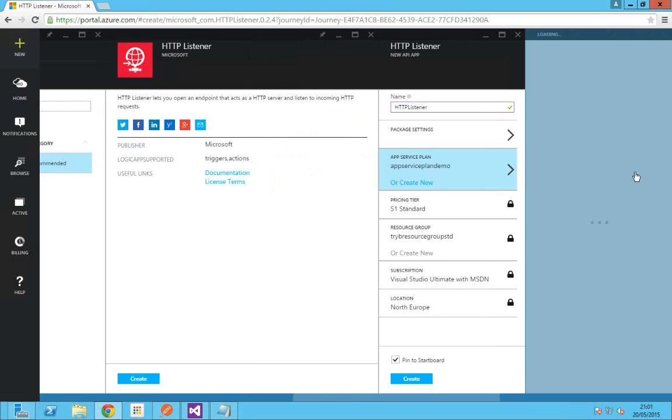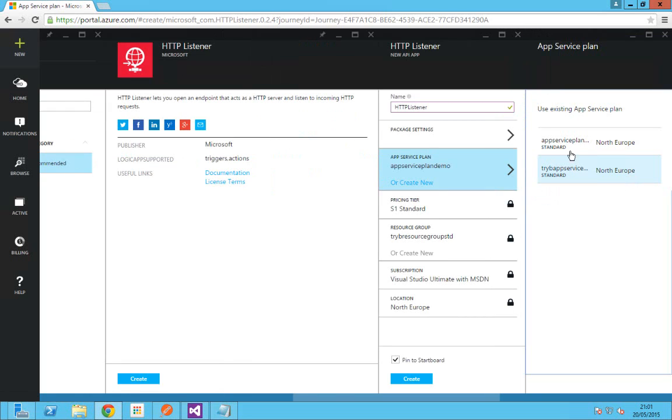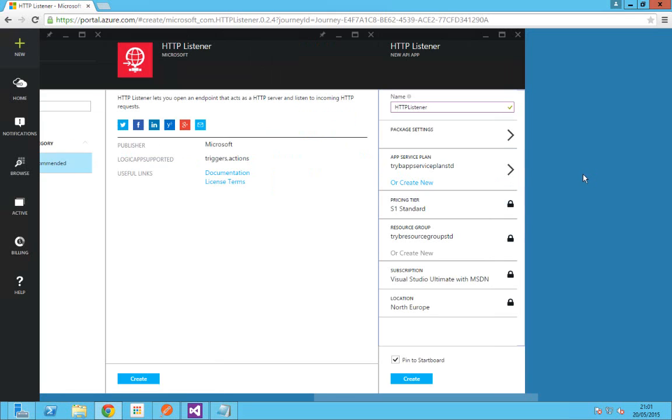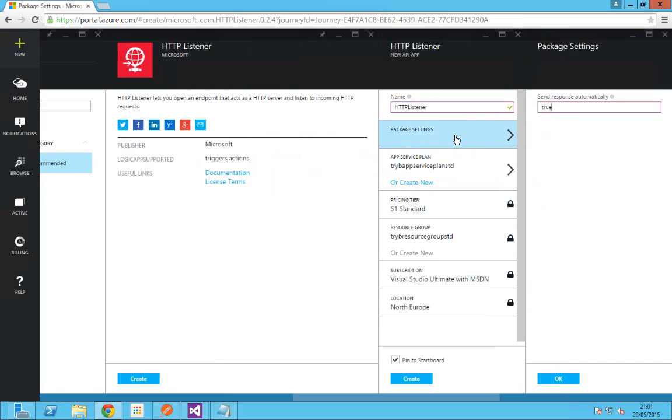If you have more than one created already, they will be listed here. So select the one which you want to use for provisioning this API app. Click on it. For the HTTP listener, we want to configure the package settings. Click on this package settings, where you will get one property called send response automatically. The default value is true. This is true because when a request is posted to this HTTP listener, it immediately gives you the response synchronously.